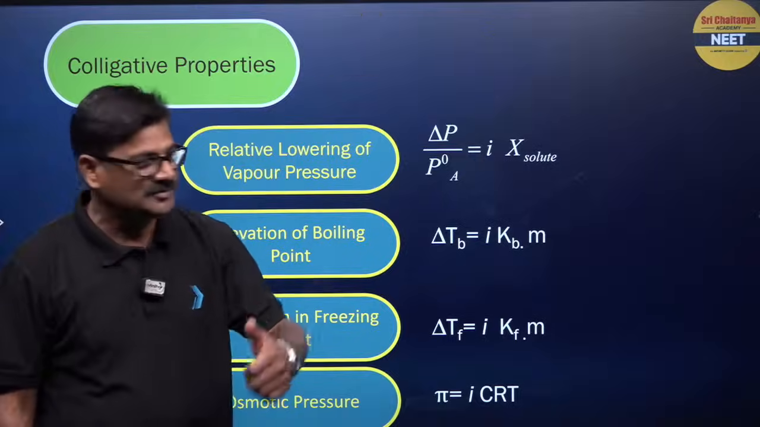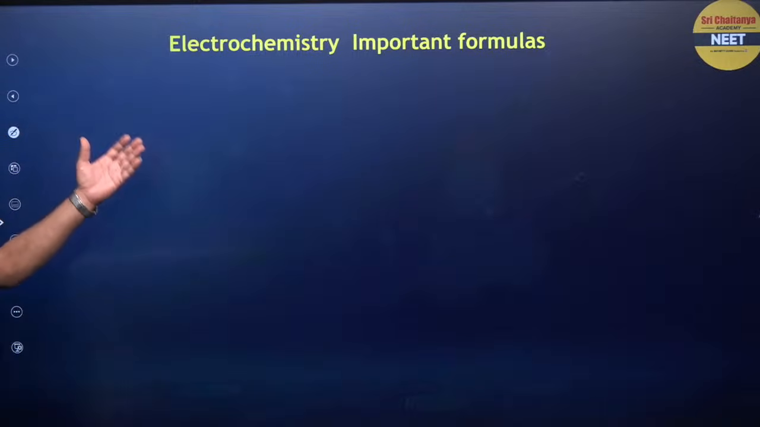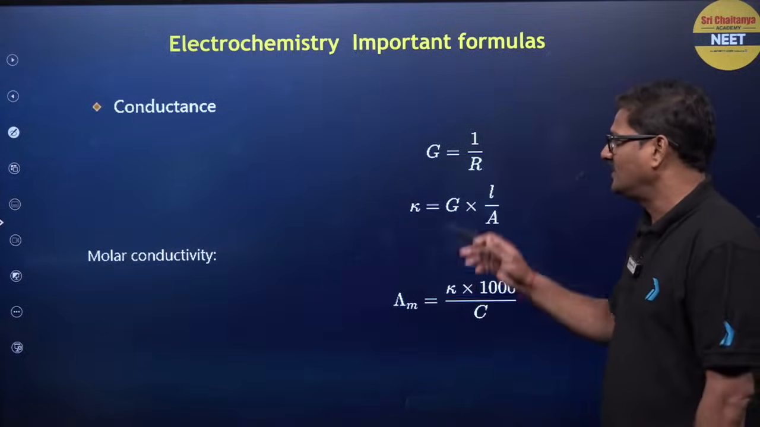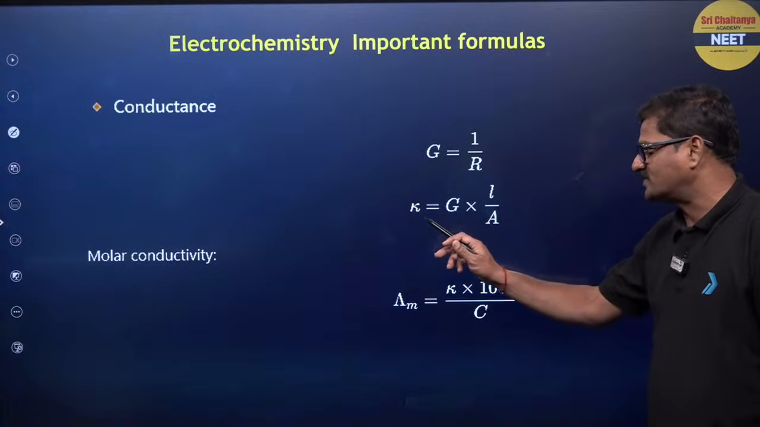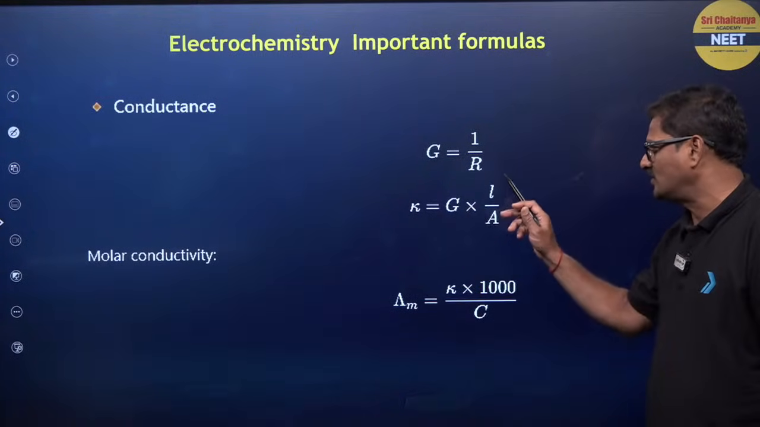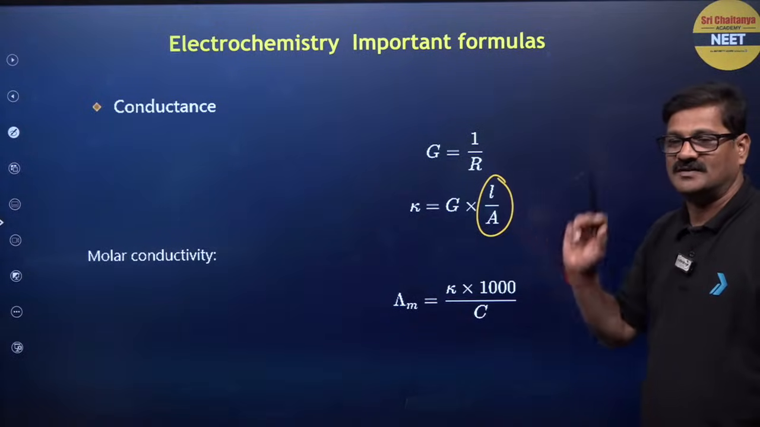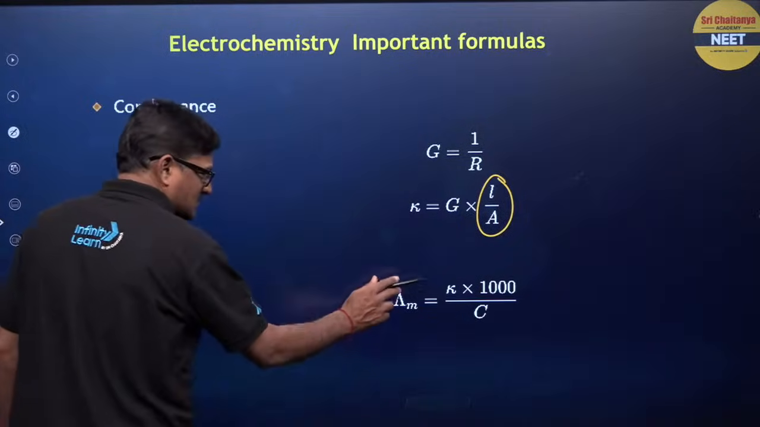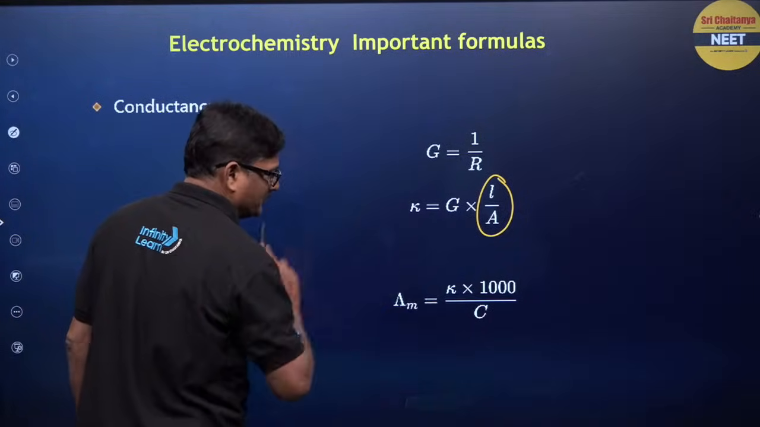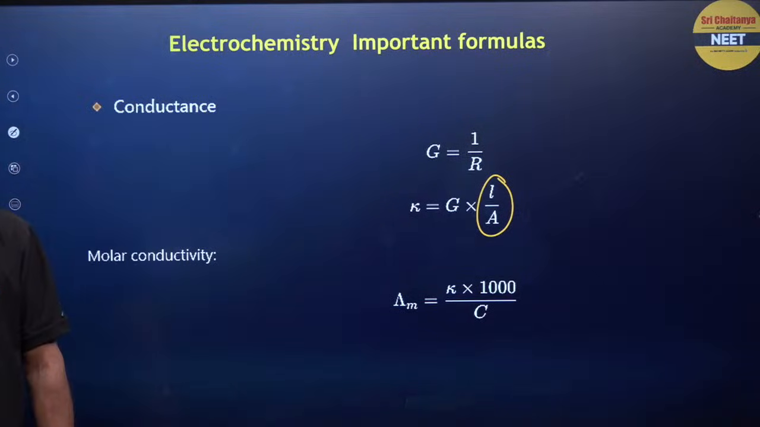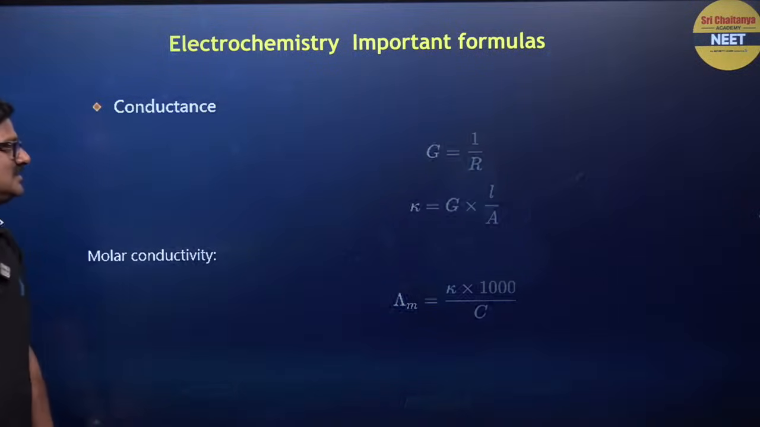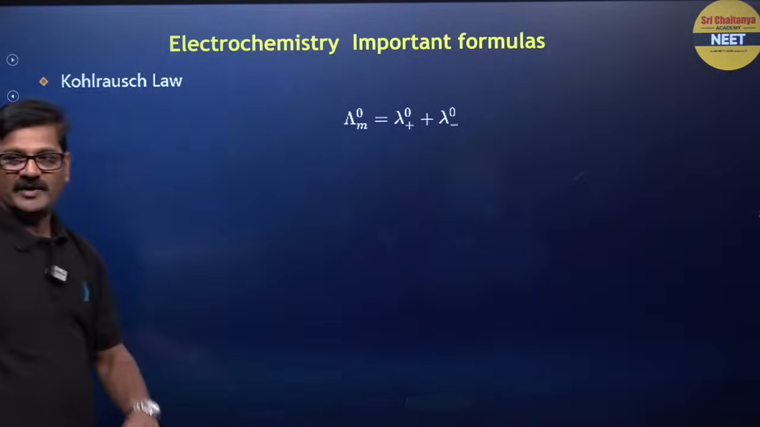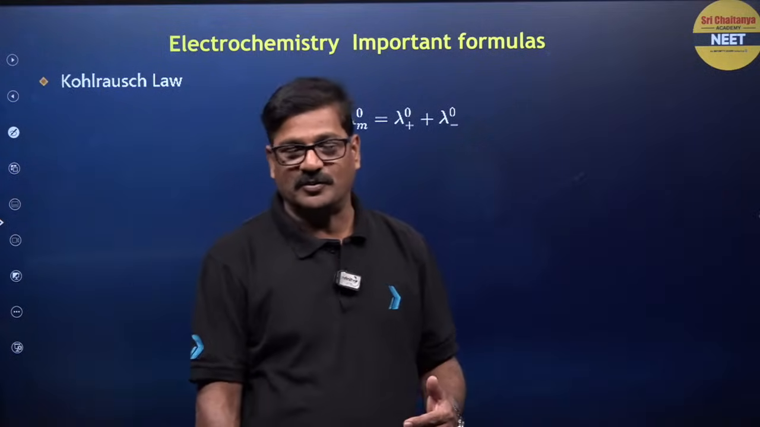Any doubt? Now, let us talk about some important relations in electrochemistry. Conductance is G is equal to 1 by R. Specific conductance is equal to G into l by A. This l by A is called the cell constant. And molar conductivity is specific conductivity into 1000 upon molarity. Fine. And talking about important formulas, the Kohlrausch law of independent ionic migration, the definition is also quite important.